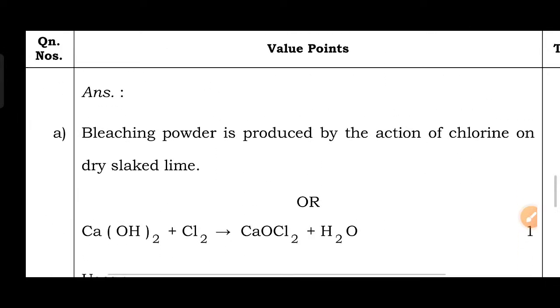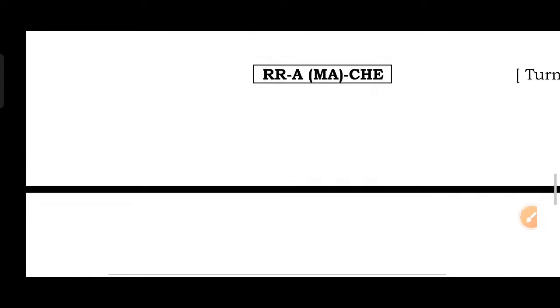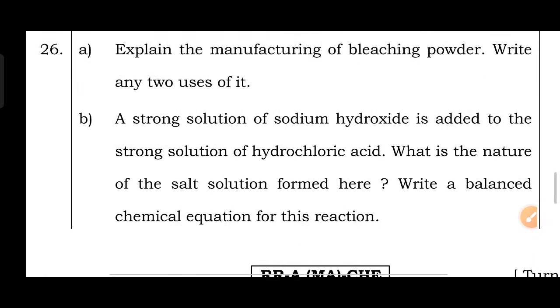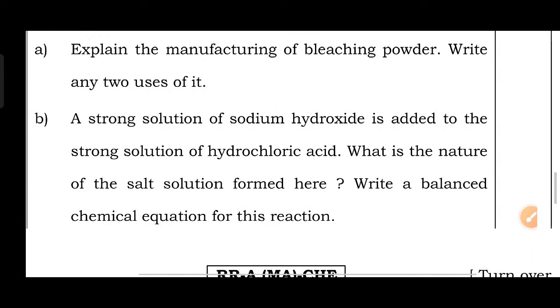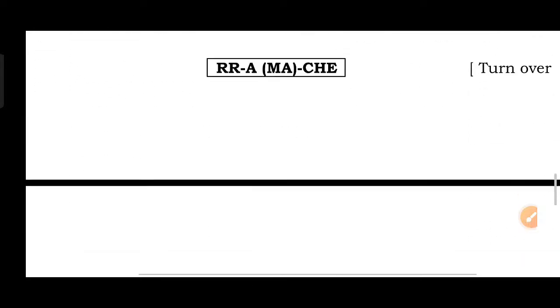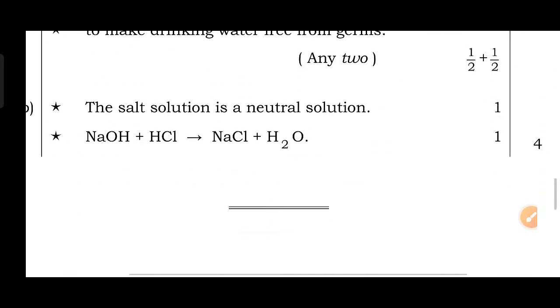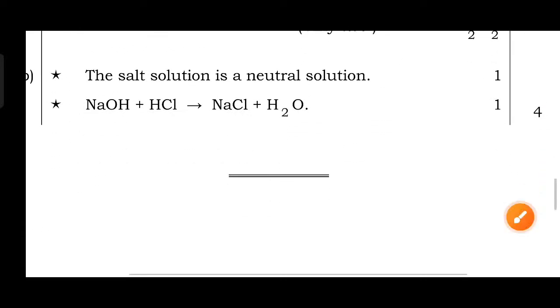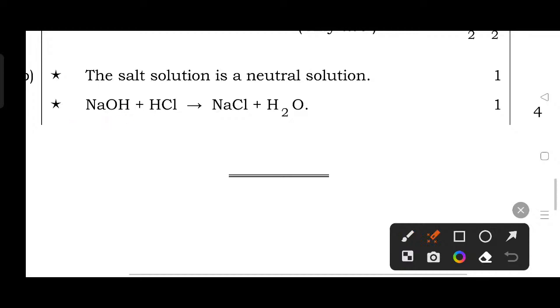Then for this question, another B question is there. A and B questions are there. What is B? A strong solution of sodium hydroxide is added to a strong solution of hydrochloric acid. What is the nature of the salt solution formed here? Write the balanced chemical equation for this reaction. The salt solution is neutral because sodium hydroxide, a strong base, and hydrochloric acid, a strong acid, react and give sodium chloride and water. A neutralization reaction is carried out here.